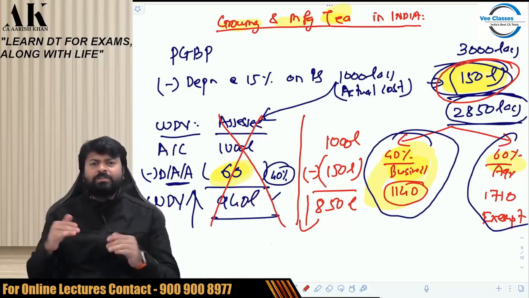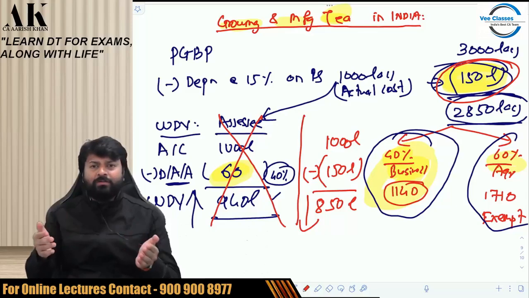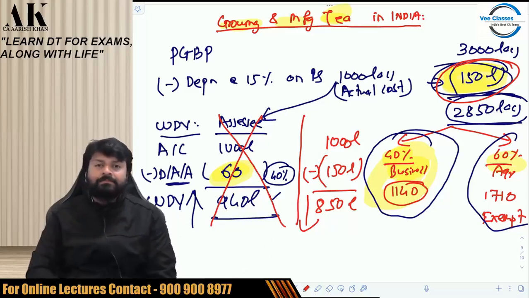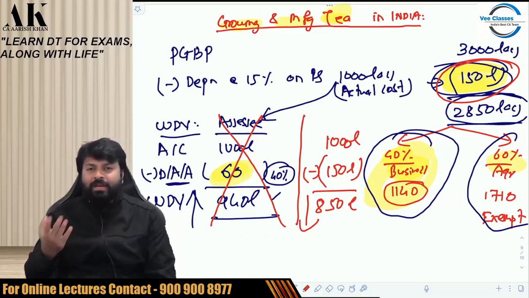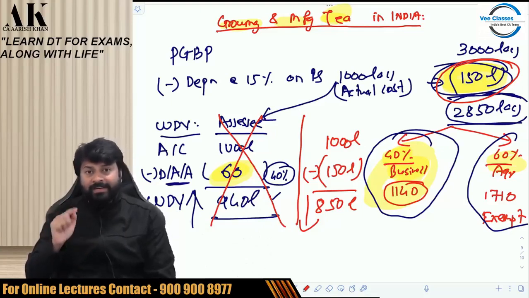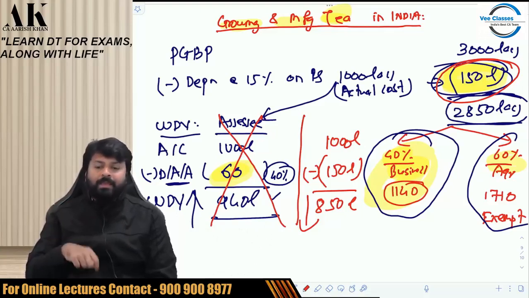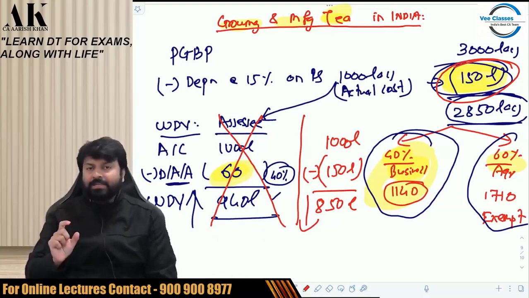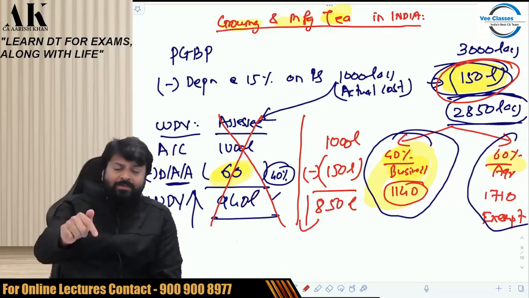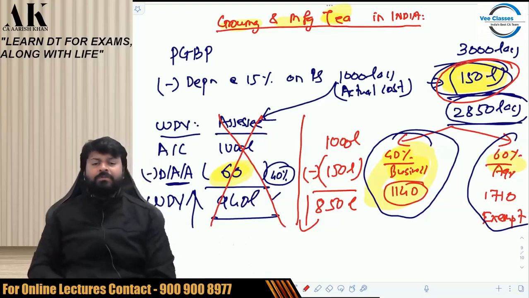Whatever is the actual cost, you reduce depreciation actually allowed from. Actually allowed means that depreciation which is saving your tax in the current year. But there are two exceptions where it is not actually allowed to you, still you will reduce from the block of asset. First, unabsorbed depreciation is not allowed to you in the current year, but still it is deemed to be allowed. And here, this 60% agriculture income depreciation is not actually allowed to you, but you assume that entirely it is from business and reduce entirely from the block of asset. This is what this provision wants to tell you.